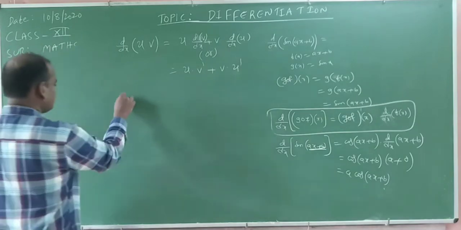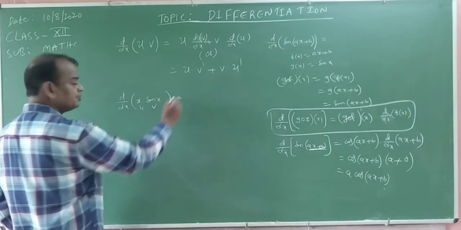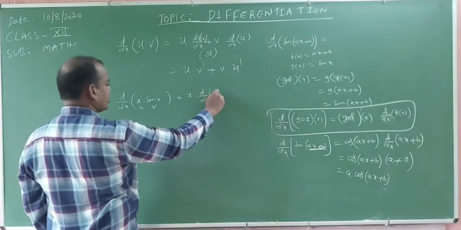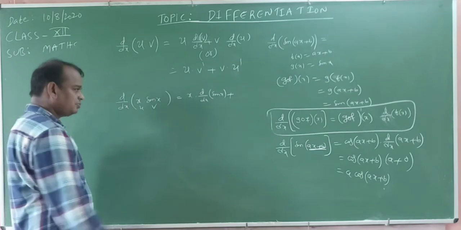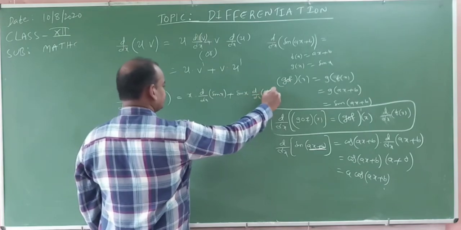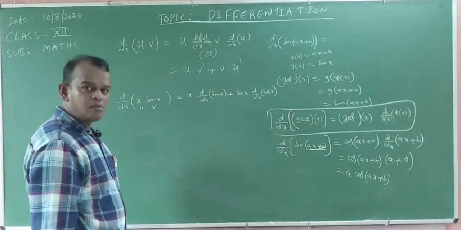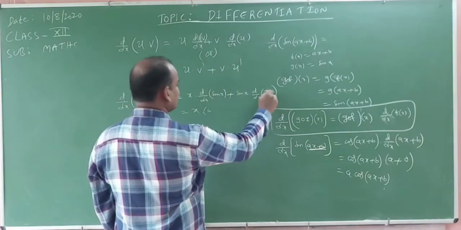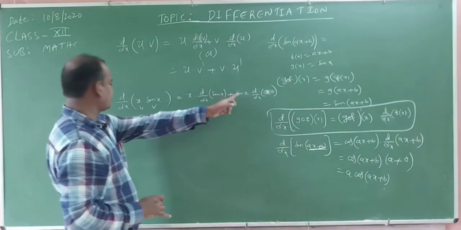Suppose you take the example, the derivative of x into sin x. This is u, this is v. What is the formula? x into d by dx of sin x plus sin x into d by dx of x. Here the function is x into sin x: x into the derivative of sin x plus sin x into the derivative of x.